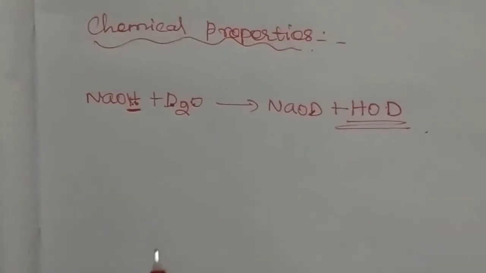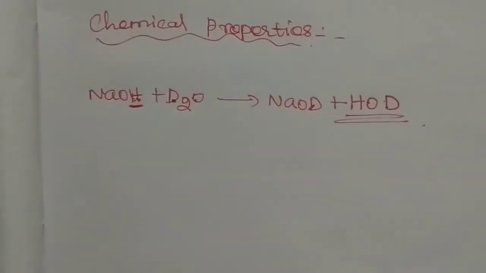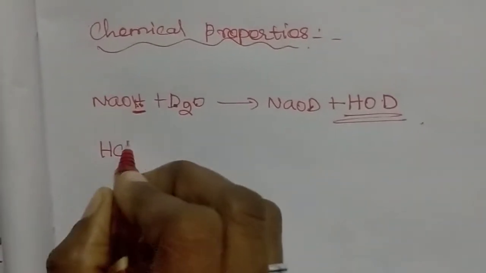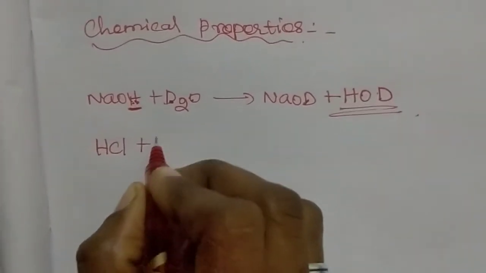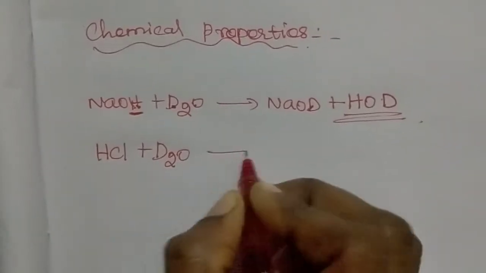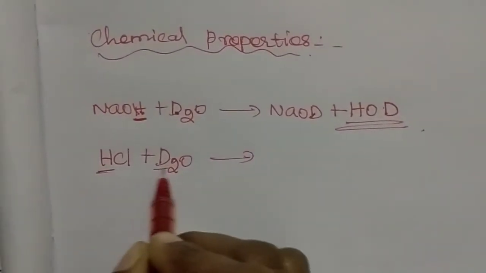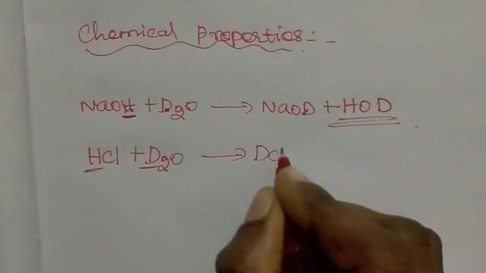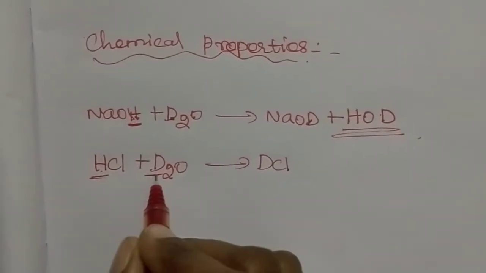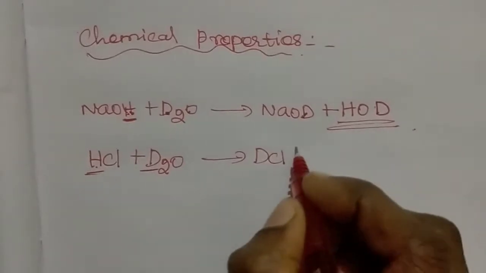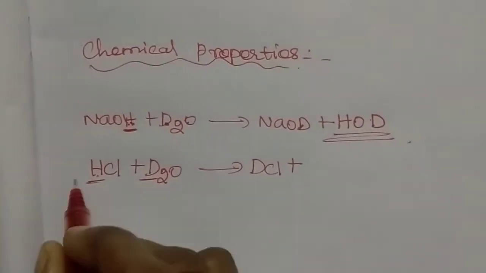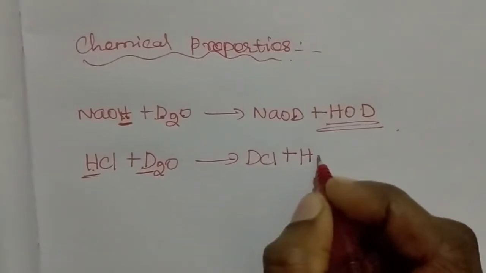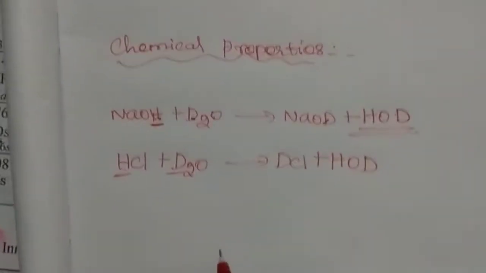Next example of exchange of deuterium with a hydrogen-containing compound: hydrochloric acid combined with heavy water. The hydrogen is replaced by deuterium and it becomes DCl, plus HOD.